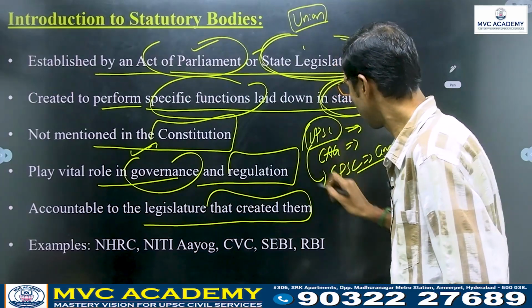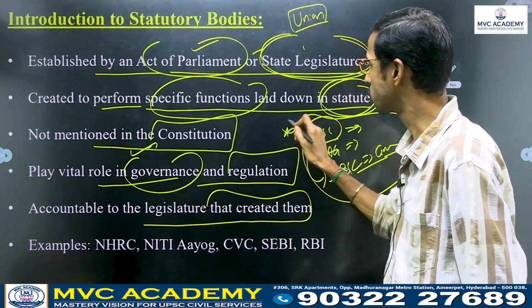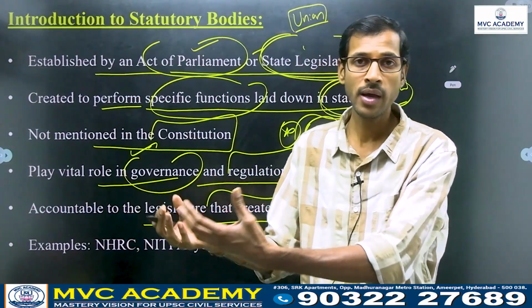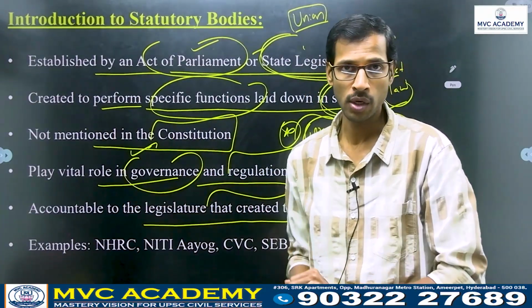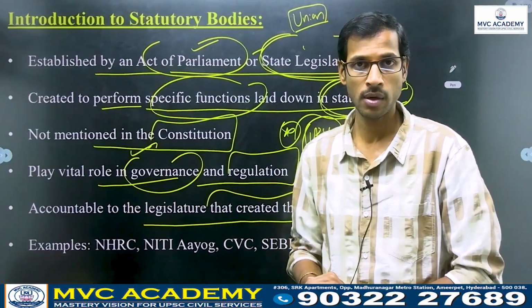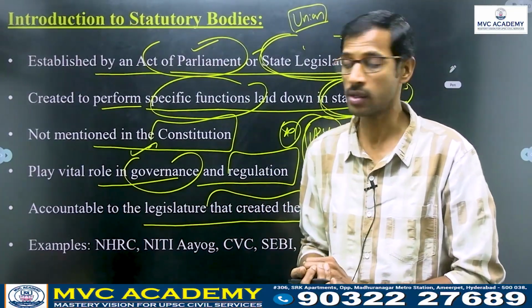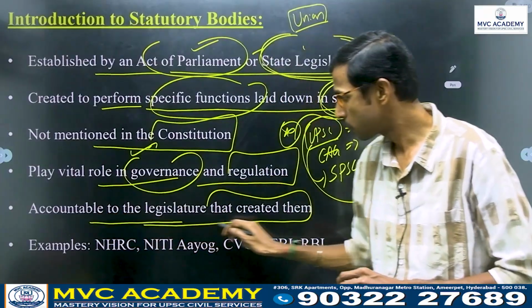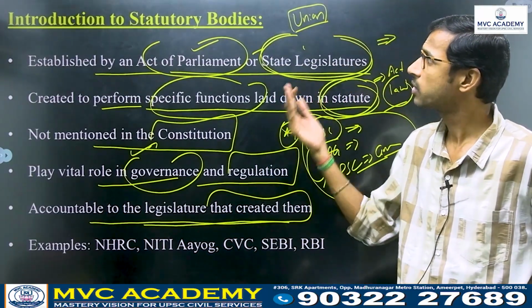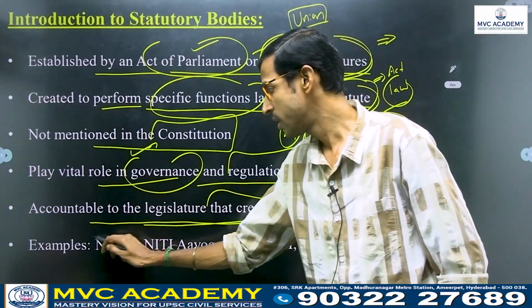So these are constitutional bodies, and they are accountable to the constitutional office or authority only, right? But statutory bodies are created by an act of parliament or act of state legislature, so they are accountable to the legislature that created them. And what are the examples of these statutory bodies? We can see NHRC.